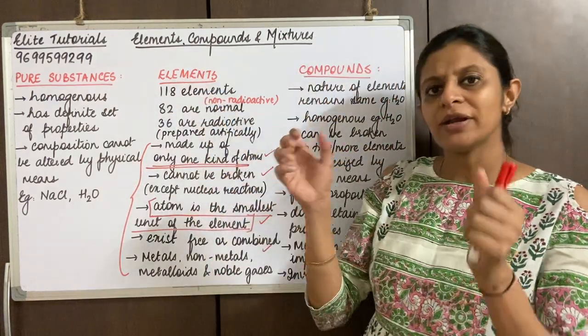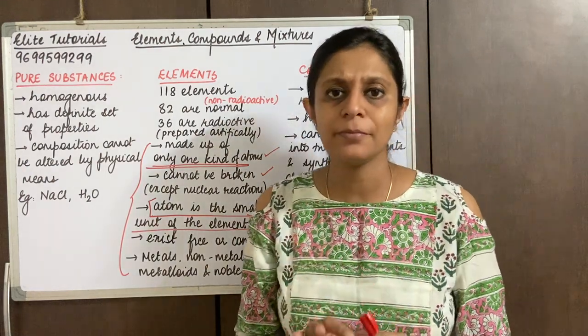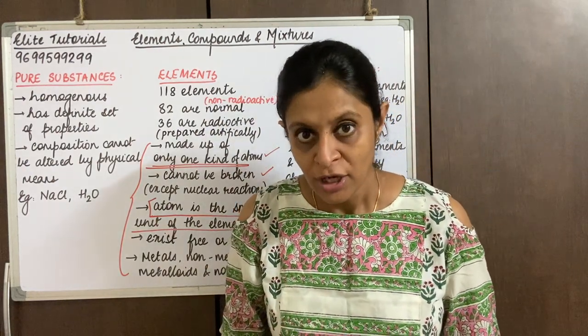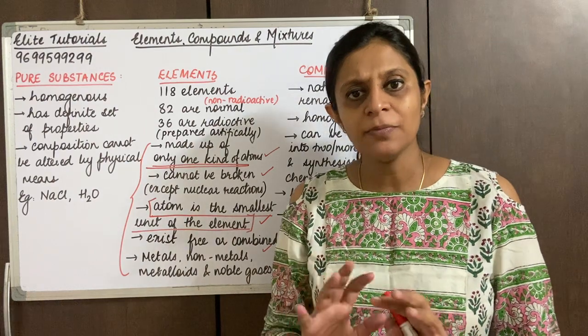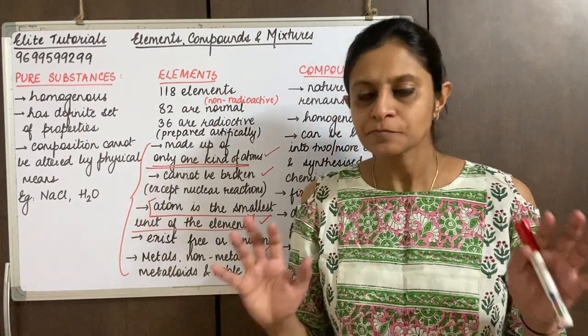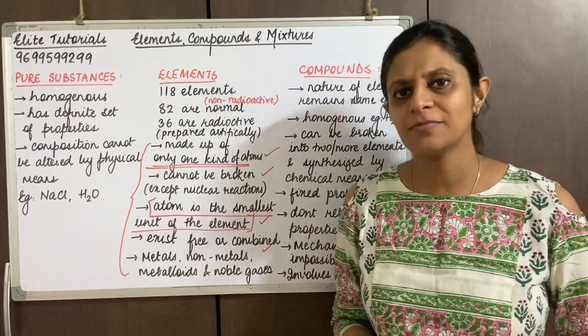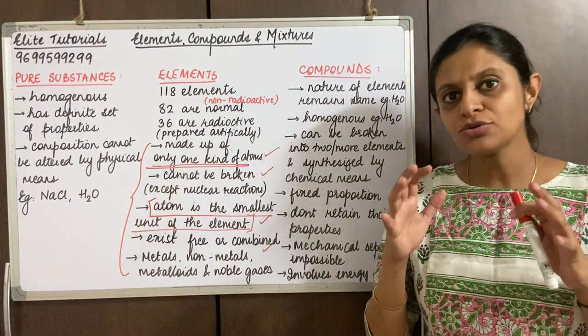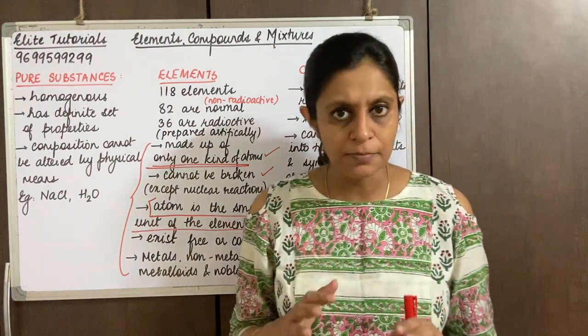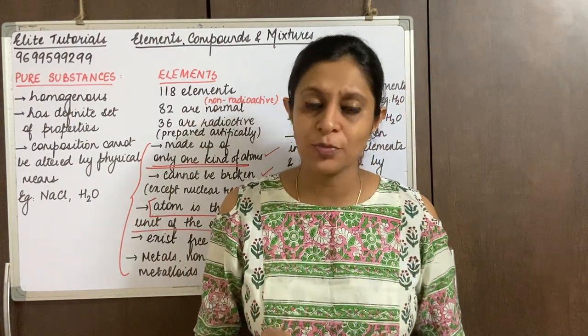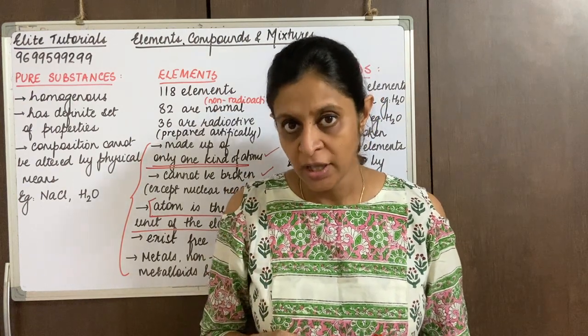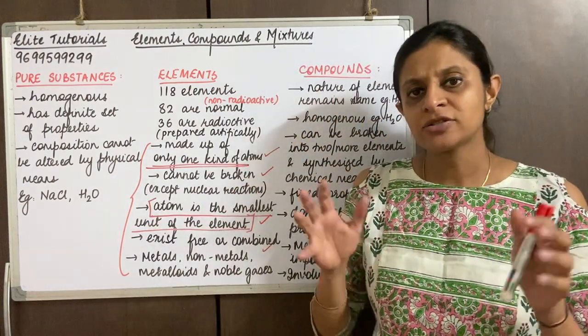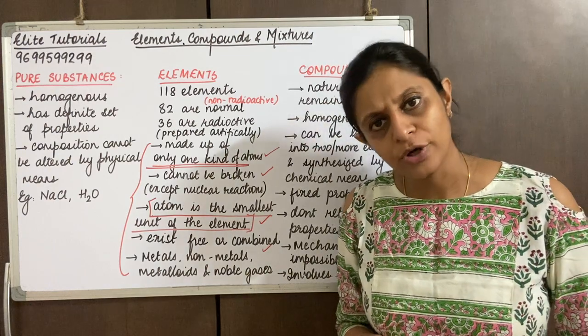Okay, so two or more elements are combined, but in a fixed ratio, right? And they cannot be separated easily. They can only be separated by chemical means. So we need to understand that whenever we are talking about compounds, they are mixed in a fixed proportion. Very important word. And they are made of two or more elements.